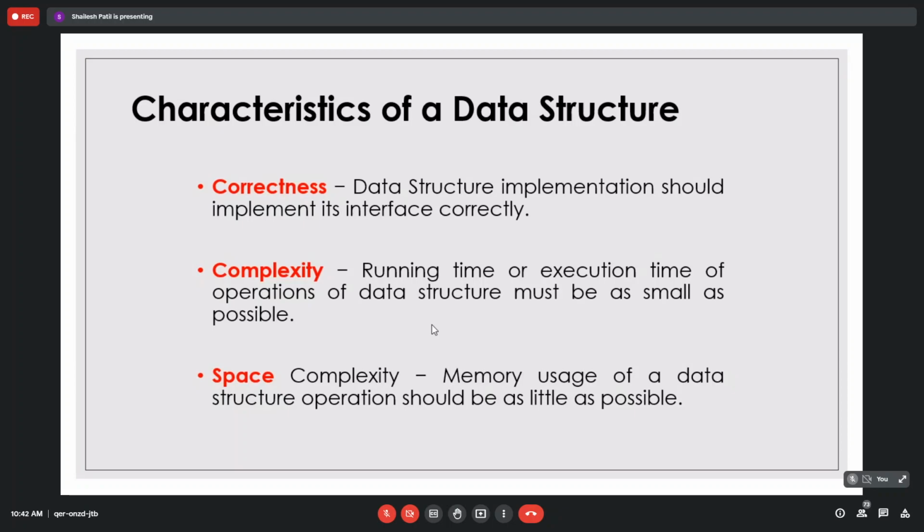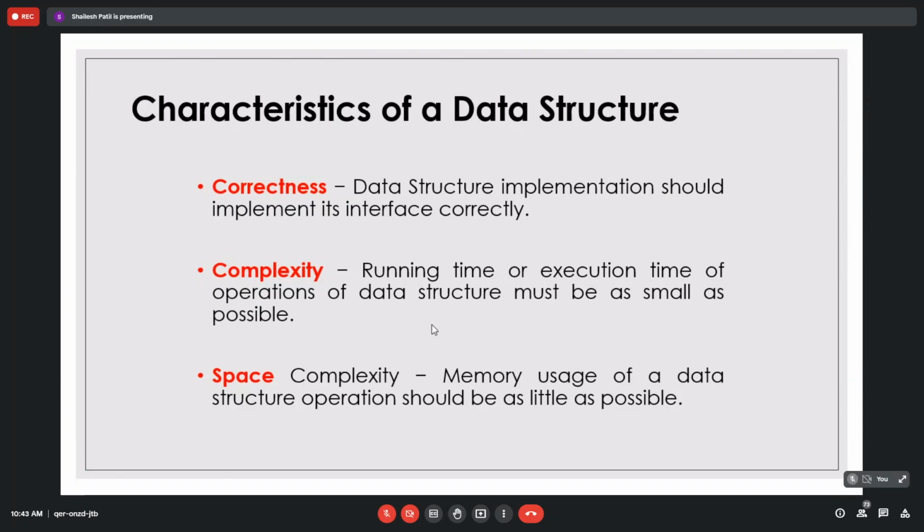So that is the second point. Whenever you are writing a data structure, I have taught you about the implementation part. The data structure also comes with some implementation, so runtime and execution time are the main characteristics we have to focus on. And lastly, we have space complexity. What do you mean by space complexity? That was time complexity, but what do you mean by space complexity?